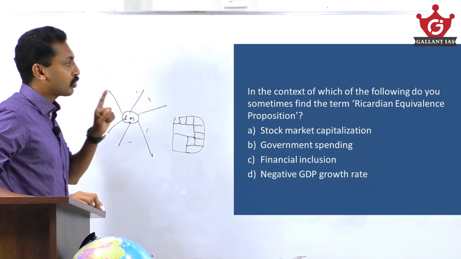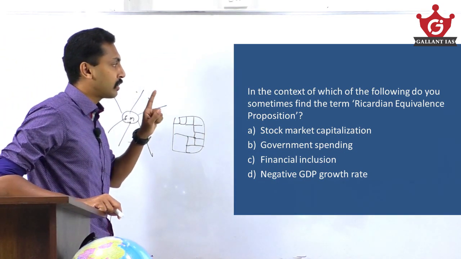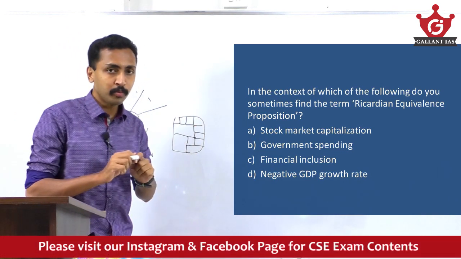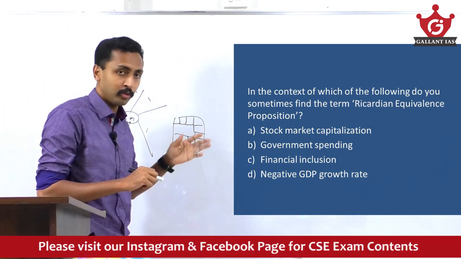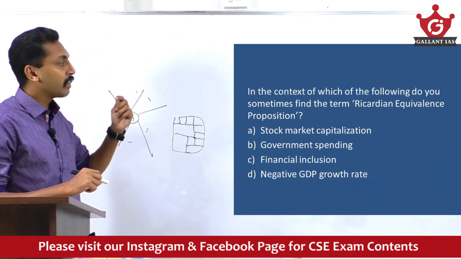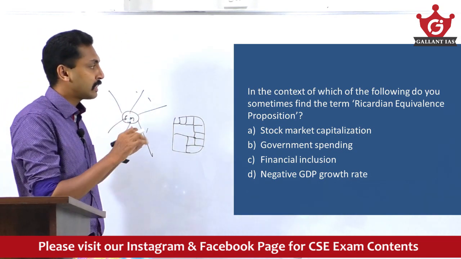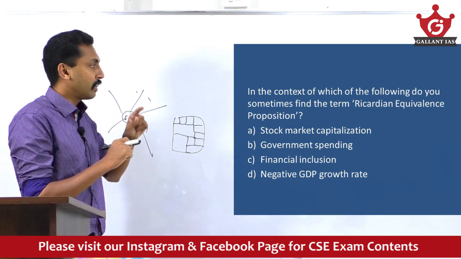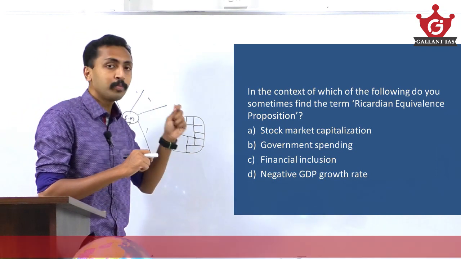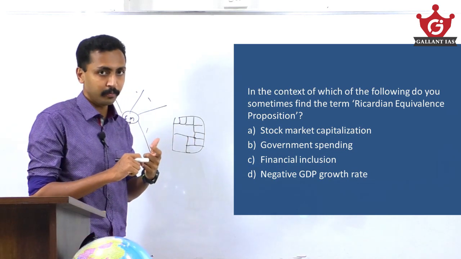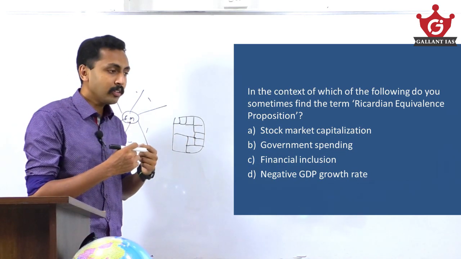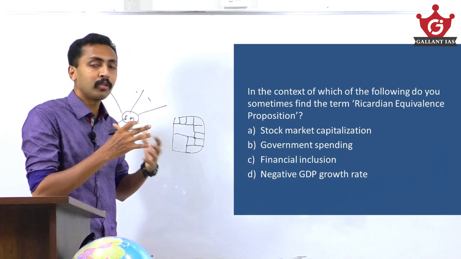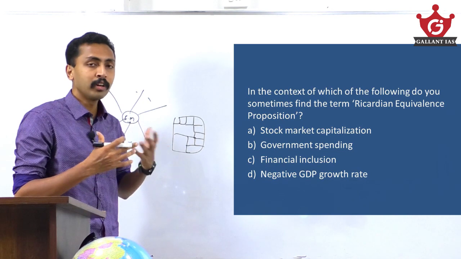In the context of which of the following do you sometimes find the term Ricardian equivalence proposition? What is this Ricardian equivalence proposition and why is this term important? There is a chapter in the Economic Survey in which they talk about the Ricardian equivalence proposition. It is a possibility. So what is this? Before that, to understand this proposition, you must understand what the Keynesian theory on fiscal policy is.